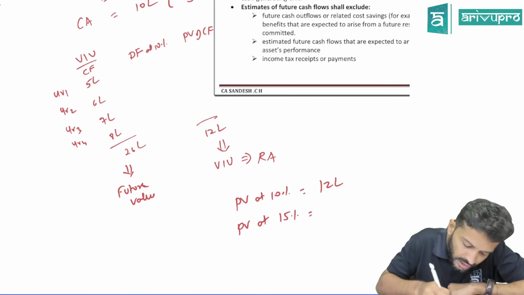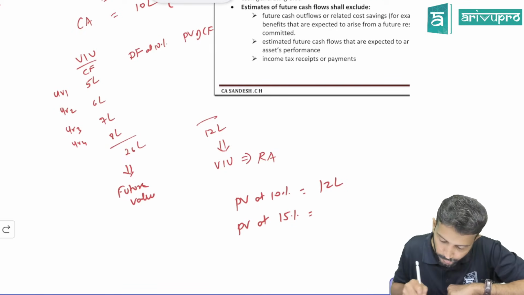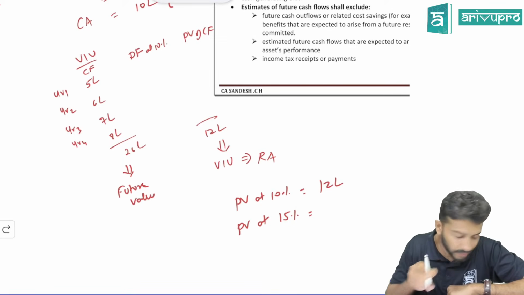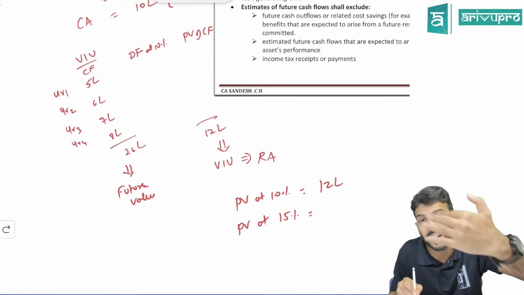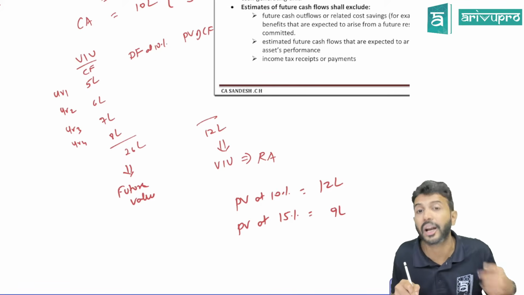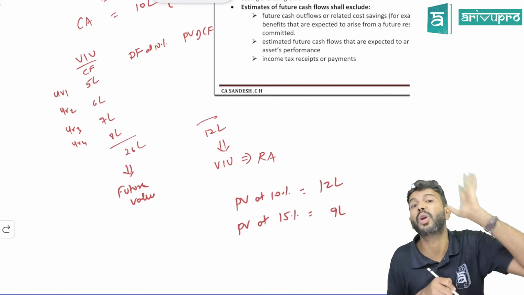Find out the present value of the same numbers. At 10% discount factor, you find out. At 15% discount factor, you find out. If at 10% discount factor it is 12 lakh, then at 15% it will not be 12 lakh. It will be lesser. Maybe it could be 9 lakh, 10 lakh, whatever. But definitely it will be lesser than 12.